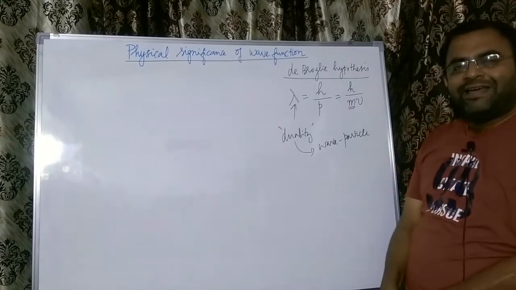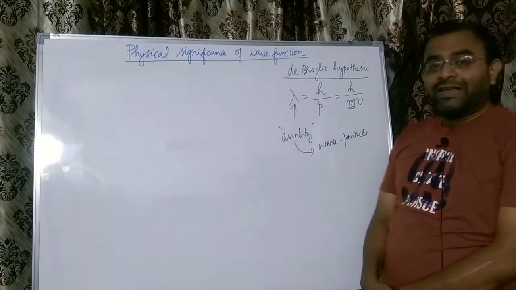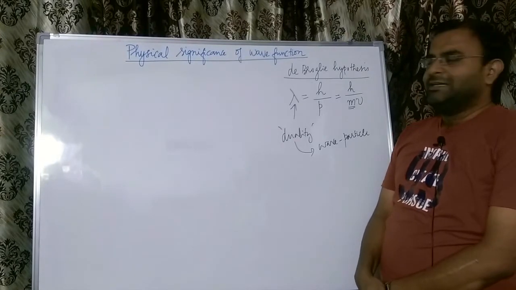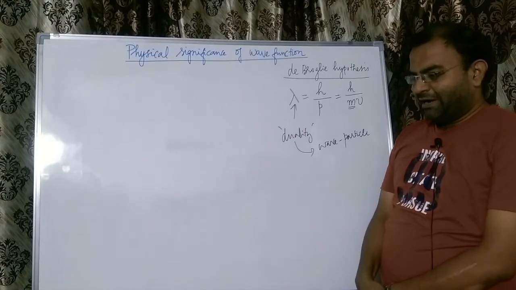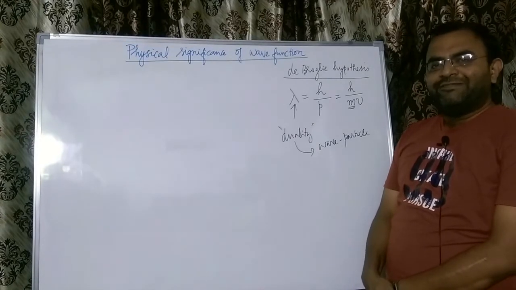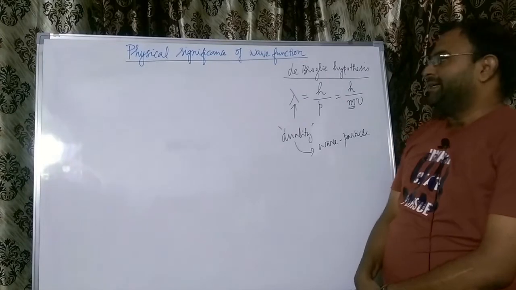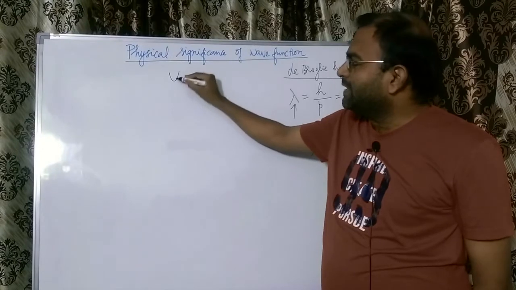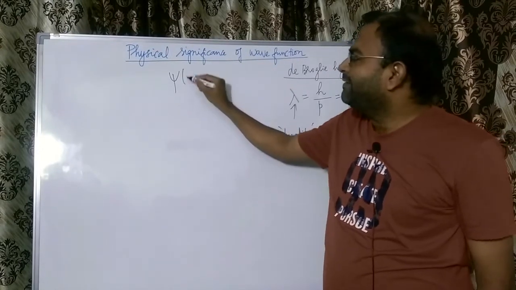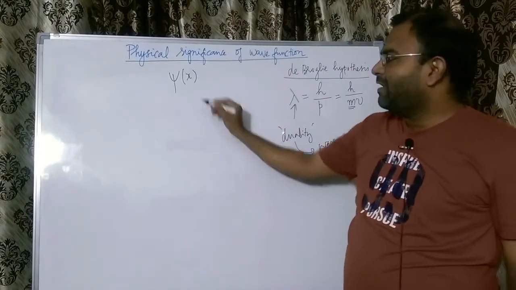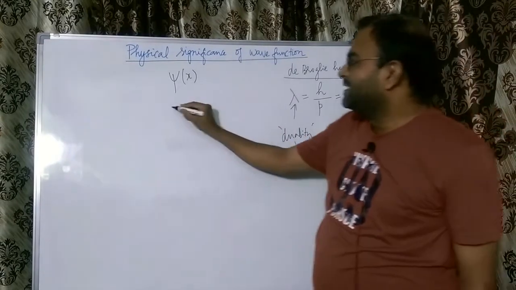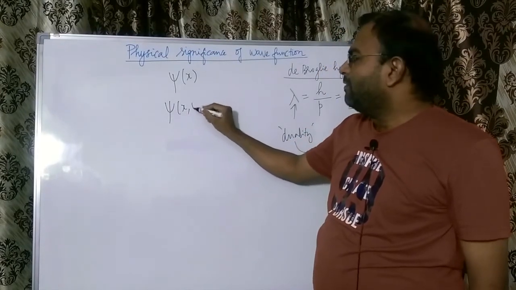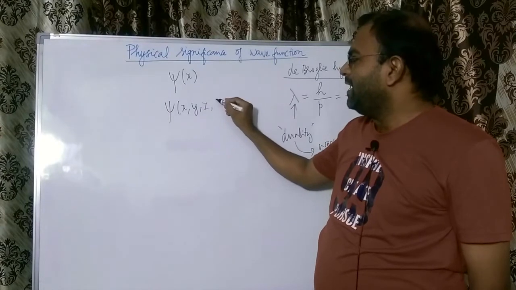The moment we associate a wave with a particle, and the wavelength we can calculate based on the momentum value of the particle, it is interesting that a wave function can be associated to such a particle. So, as such, the wave function is a mathematical quantity. We represent the wave function associated with any quantum object using the notation psi of x. This is for a one-dimensional function. As such, in three-dimensional space, our reality exists. So, we have a wave function of x, y, z and t.